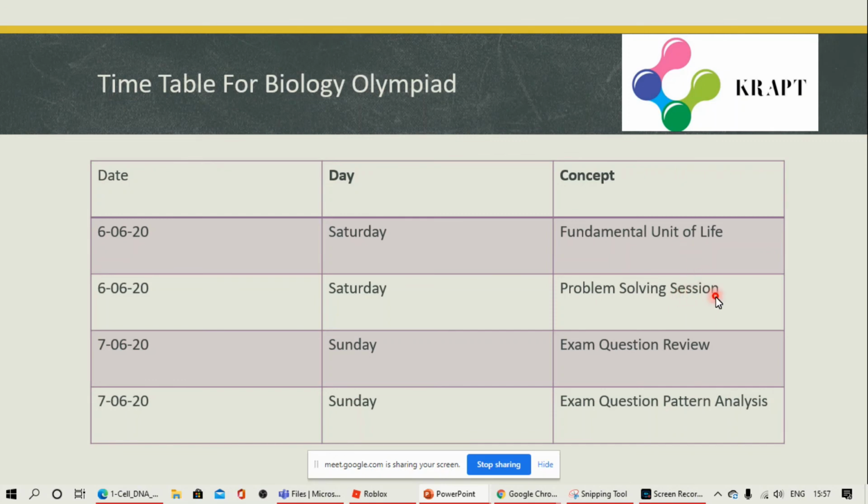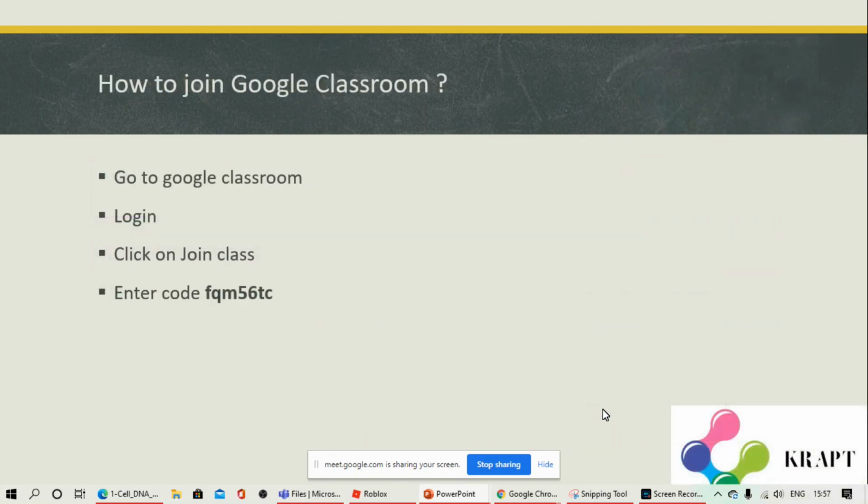There will be a problem solving session and also exam question review. Exam question review is the previous year questions we will be solving based on this chapter, and exam question pattern analysis also. That is, what kind of questions may arise from this chapter in the competitive exams or the Olympiads.